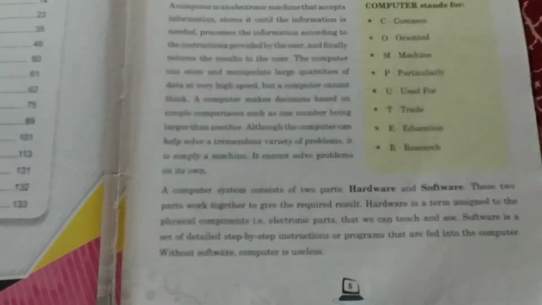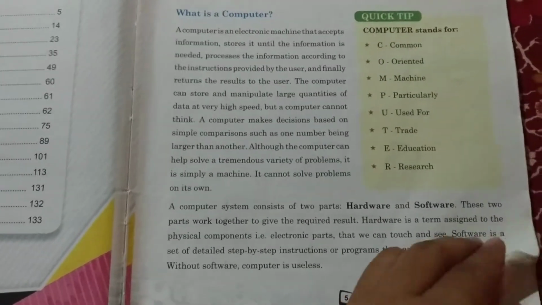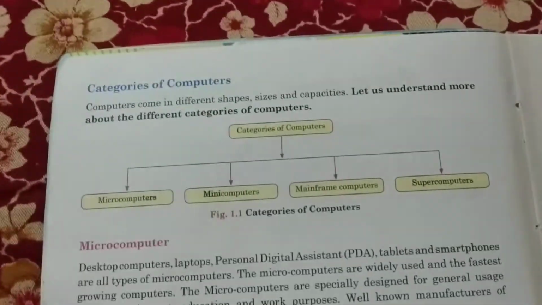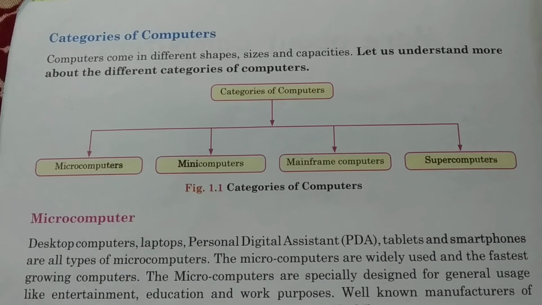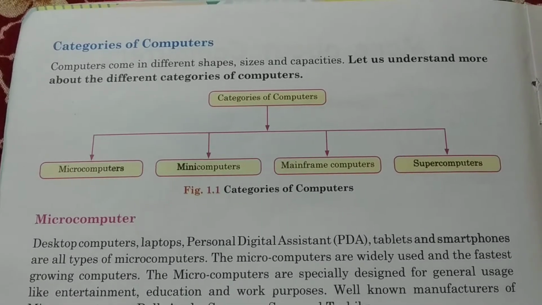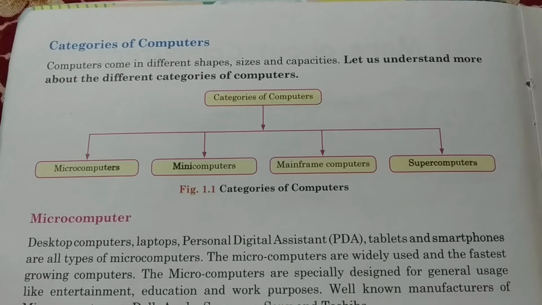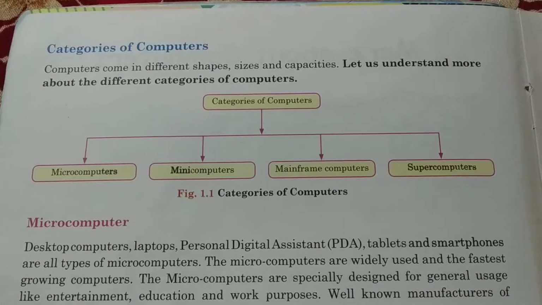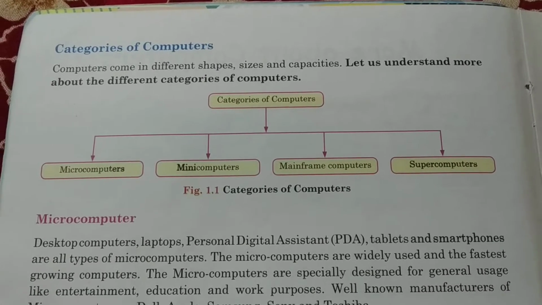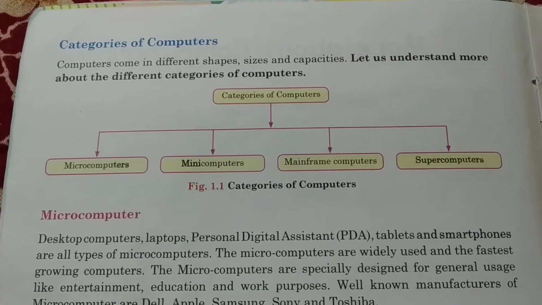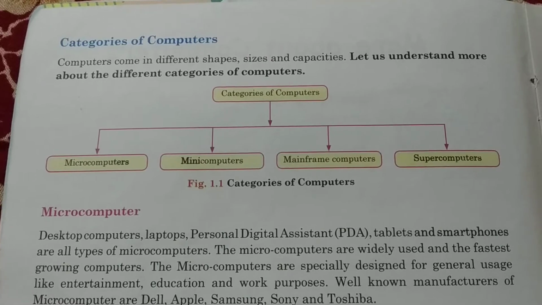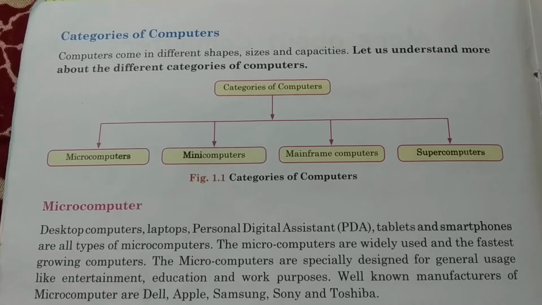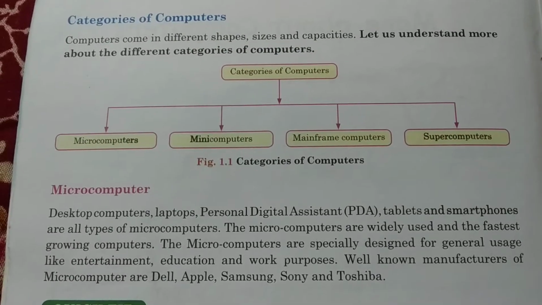Now let us move to page 6. On page 6, you find categories of computer. Based on the different shapes, sizes and capacities, computers are categorized into 4. The first one is microcomputer, then minicomputer, then comes mainframe computers, and finally comes the supercomputers.